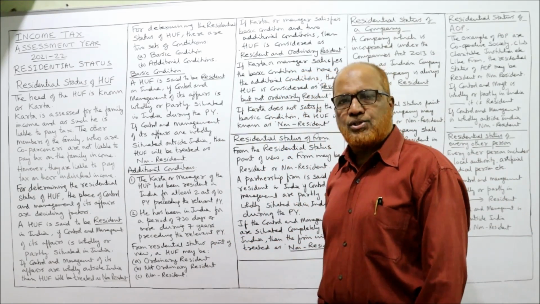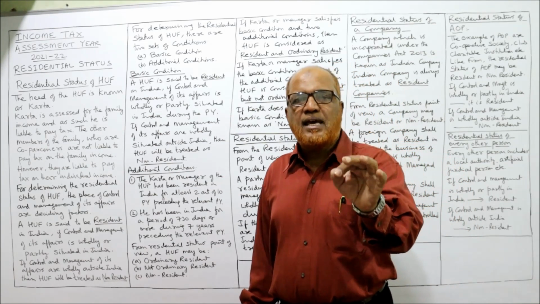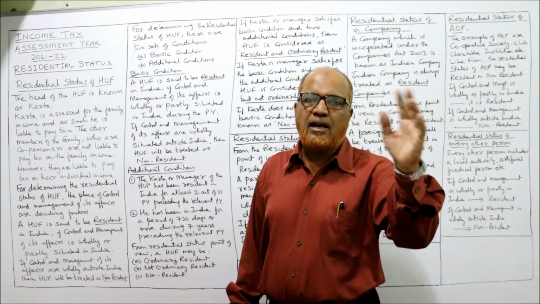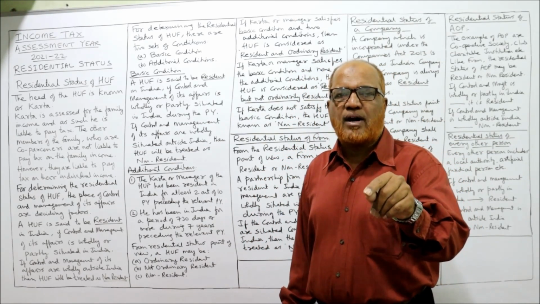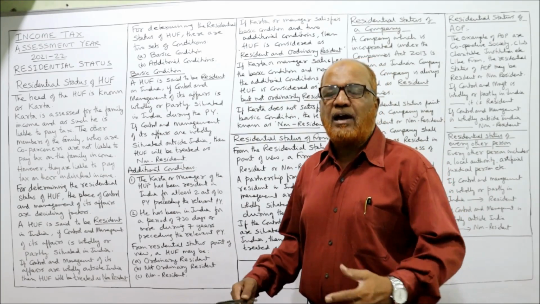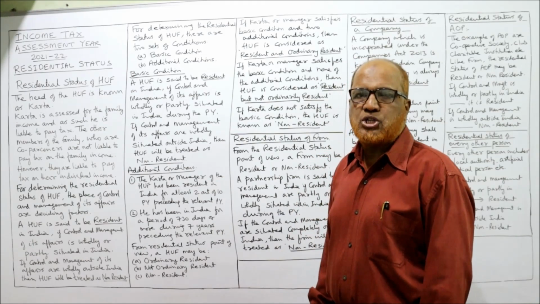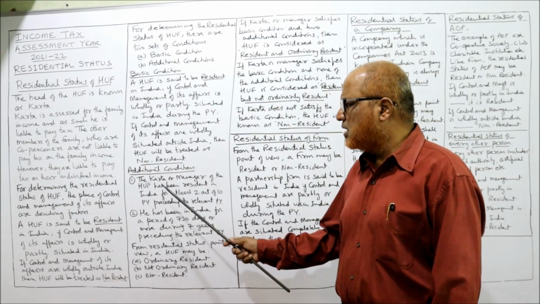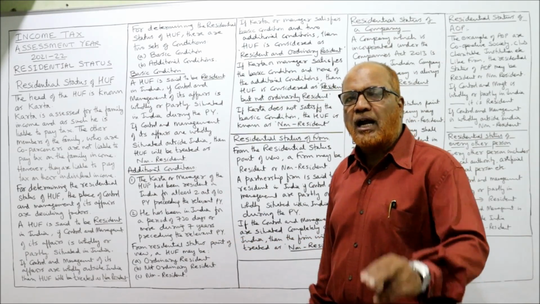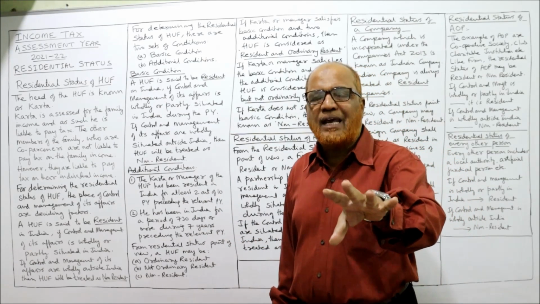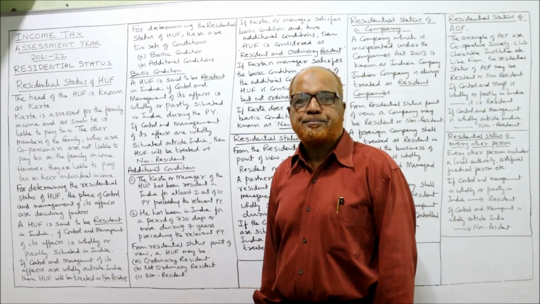Then the additional conditions. Again, two additional conditions are there. The additional conditions are the same as what we have seen for individuals. But these additional conditions must be satisfied by the Karta. If the affairs are controlled by a manager, then the manager has to satisfy the additional conditions. The Karta or manager of the HUF has been resident in India in at least 2 out of 10 previous years preceding the relevant previous year.